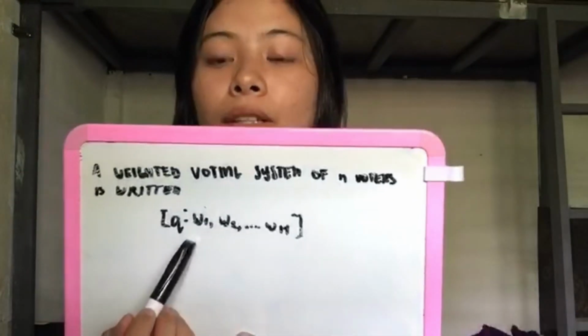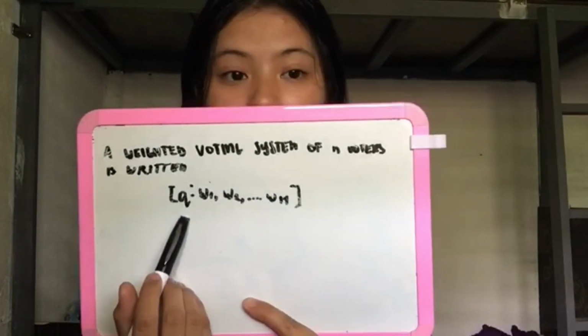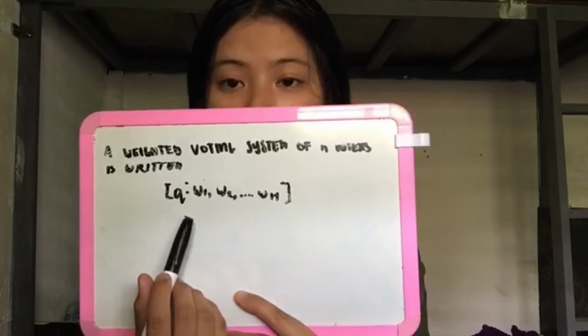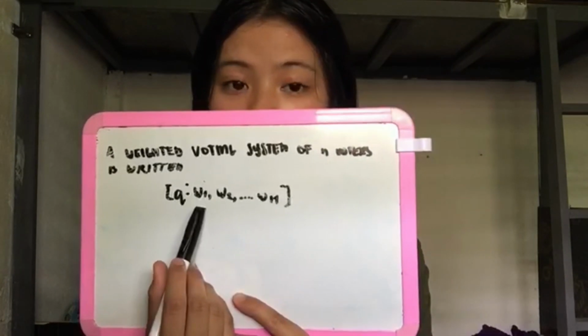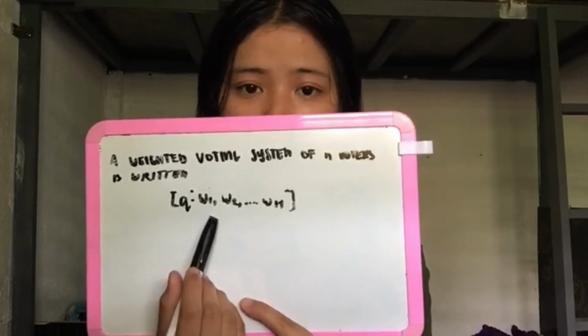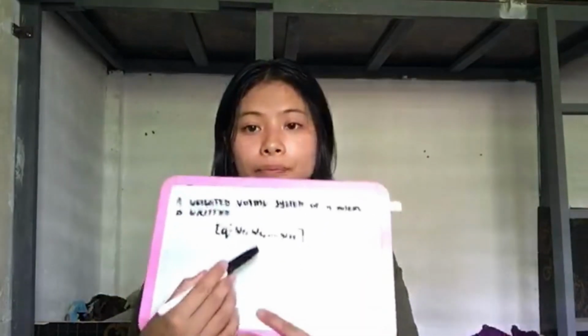A weighted voting system of N voters is written like this. So Q stands for quota. A quota is the number of votes that are required to pass a motion or measure. And this W represents the weights of the voter. So each voter controls a certain number of votes, which are called the weights of the voter.